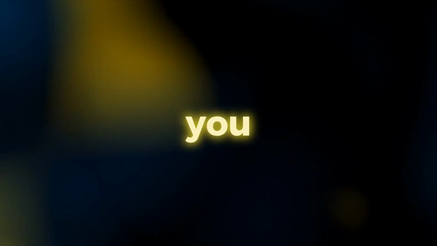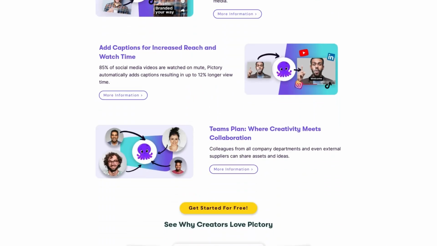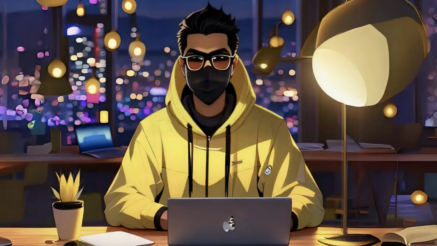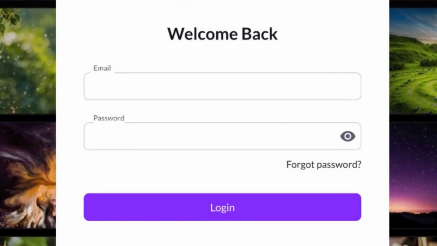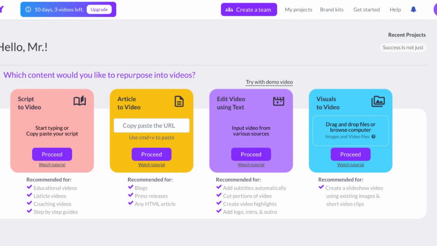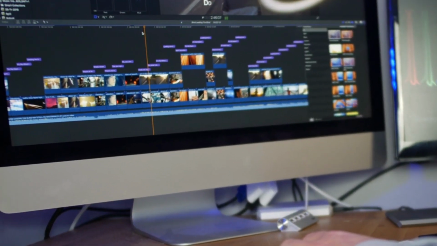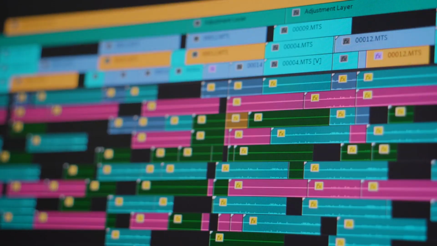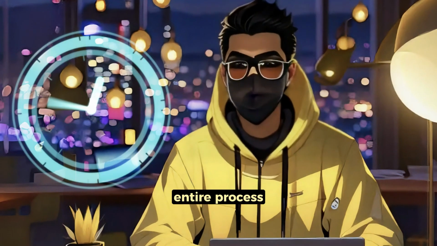The next step is for you to go to Pictory.ai. This is a free online video editor offered by Pictory.ai where you can edit and export high-quality videos without watermarks. So if you already have a Pictory account, you can just click login. If not, sign up, and once you log into the app, click on Create New Video. Now, if you don't have any experience video editing with something like Adobe Premiere, don't worry, because I've spent a lot of time simplifying this entire process for you, so you just need to follow along to get started.